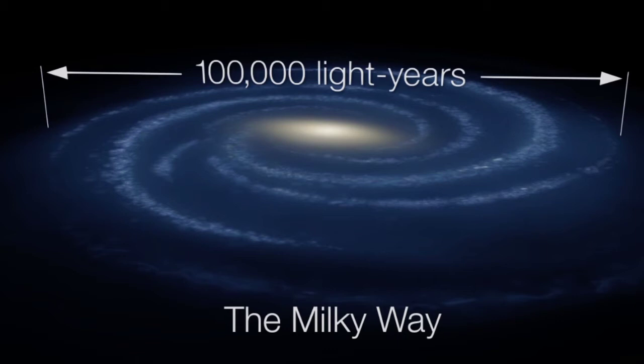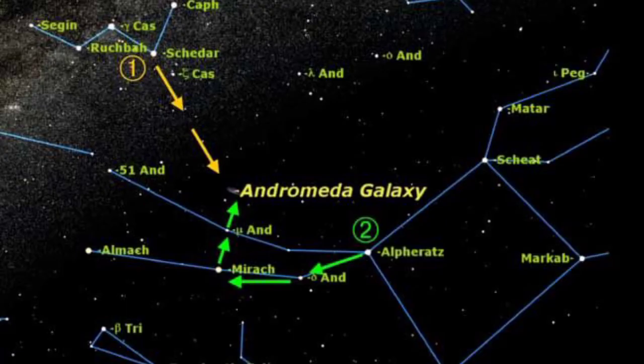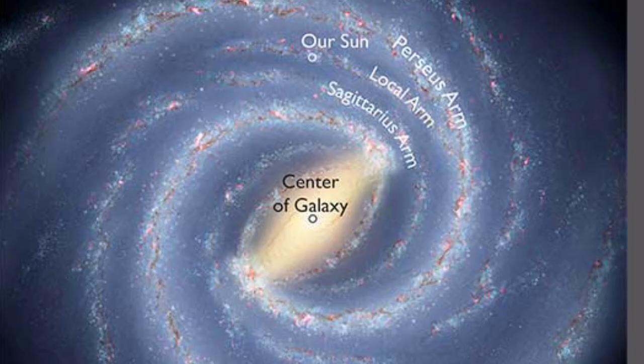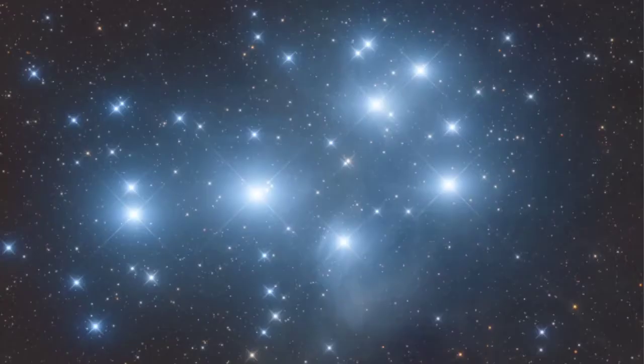The galaxy closest to our own is the great spiral galaxy of Andromeda. It is about 2.5 million light years away. That is a distance of 20.8 thousand quadrillion kilometers.